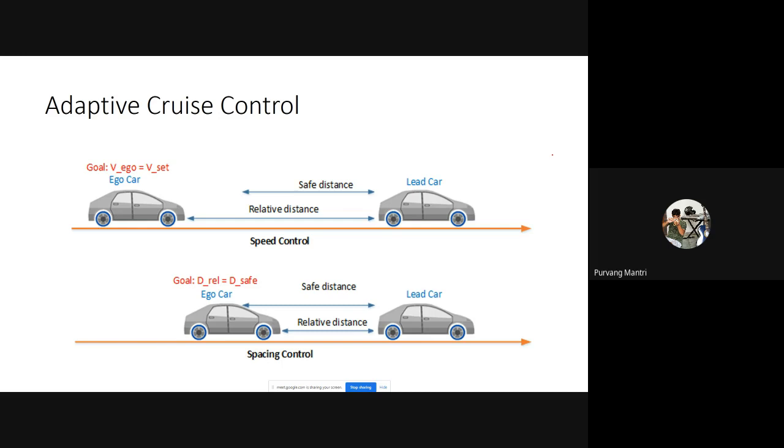But once this lead car, the car which is ahead of us, changes the lane or speeds up, our car, which is the ego car, will gain back its speed which was set by the driver, and it will come back to its speed of 80 kmph. So that's how adaptive cruise control works. In similar fashion, autopilot or autonomous vehicles have adaptive cruise control, and the advanced feature of adaptive cruise control is autopilot of Tesla. We will be looking into it in further slides in autopilot.